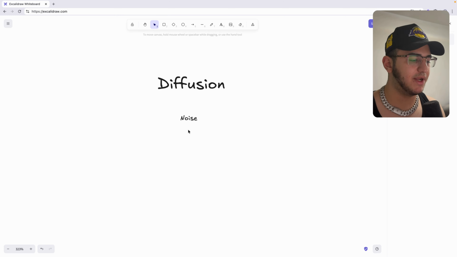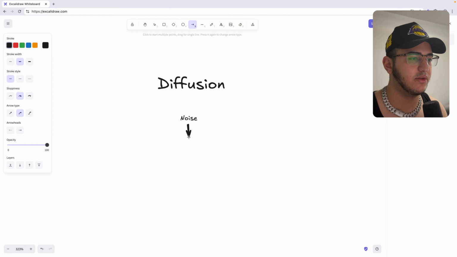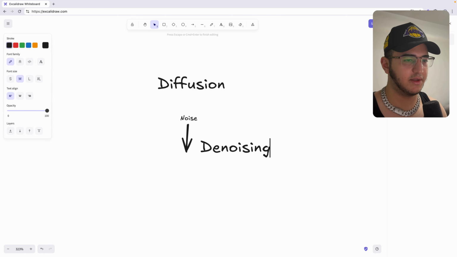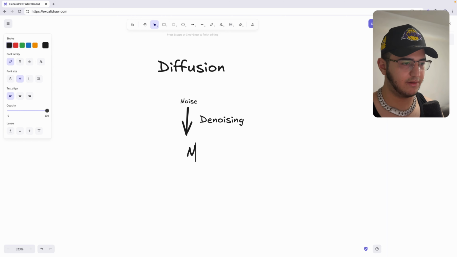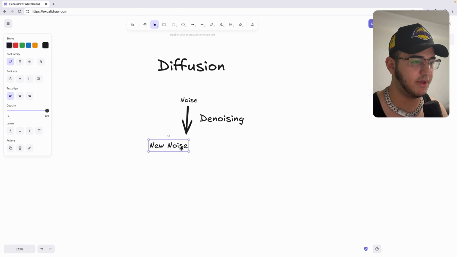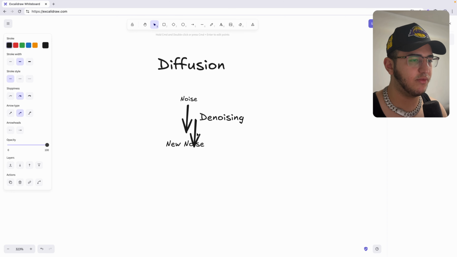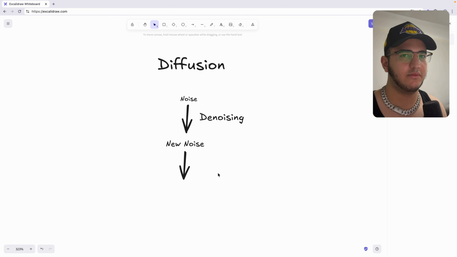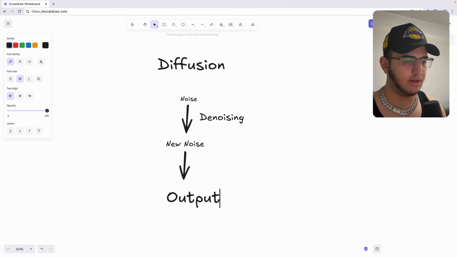The way we generate text in a diffusion model is to go through steps that continuously remove the noise. And this process we call denoising. And then we get a new output which has less noise in it than the first one. And basically we do this over and over again until we have something which doesn't have any noise in it, or at least very, very little. And this we call the output text.